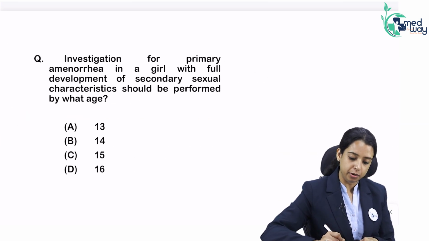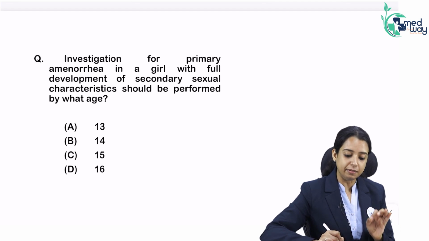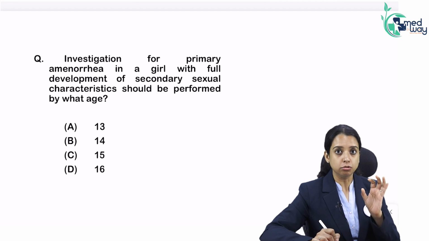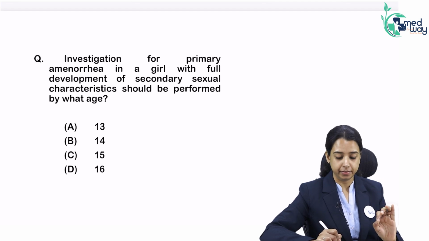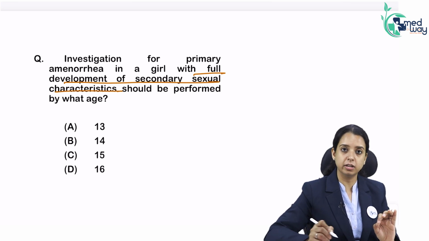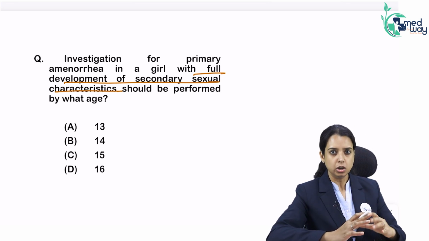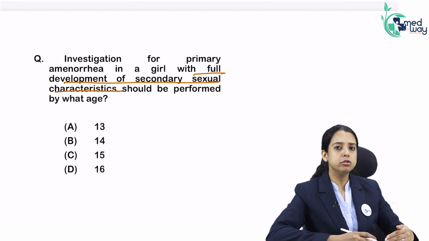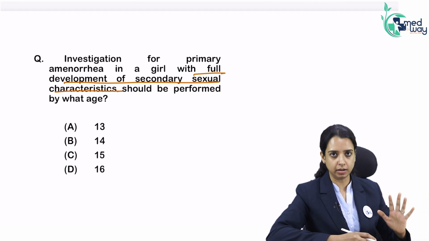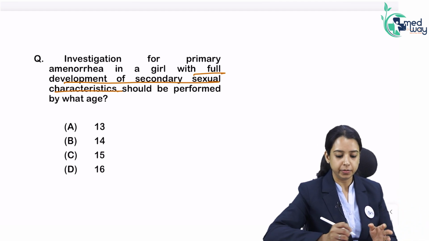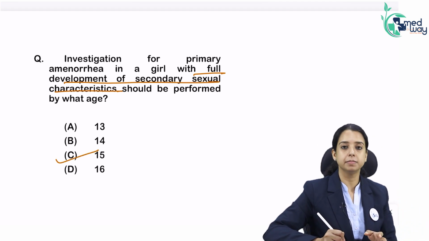Investigation for a primary amenorrhea in a girl with full development of secondary sexual characters should be performed by what age? So read very clearly again. They said with full development of secondary sexual characters. Once secondary sexual characters come, you wait a few more years. If estrogen is there in your body, maybe menses will come. So obviously the later age group will be selected, which is 15 years.